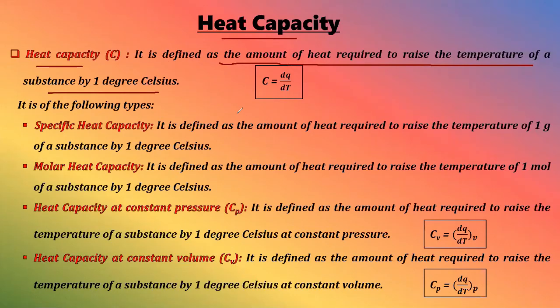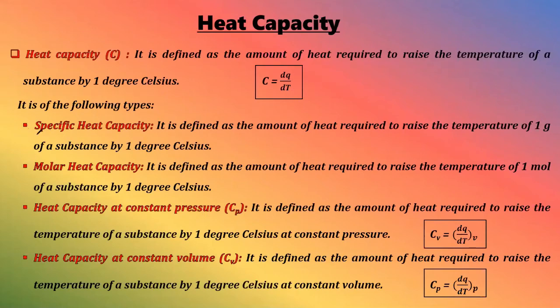So this is the definition of heat capacity, that is amount of heat required to raise the temperature of a substance by 1 degree Celsius, and this is the corresponding expression dq by dt. dq is change in heat, dt is change in temperature, right? Done. So it is the following types. We can see there are 4 types, 1, 2, 3 and 4. Let us go to the first one, specific heat capacity.